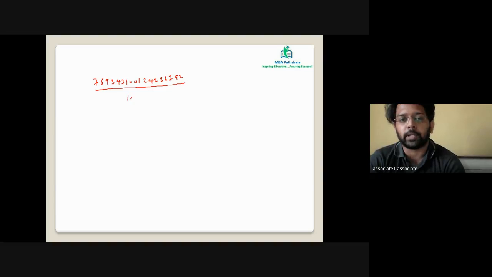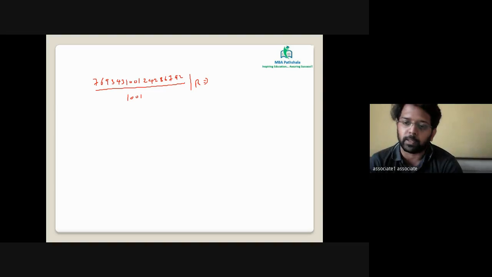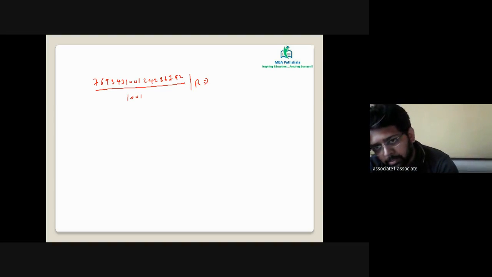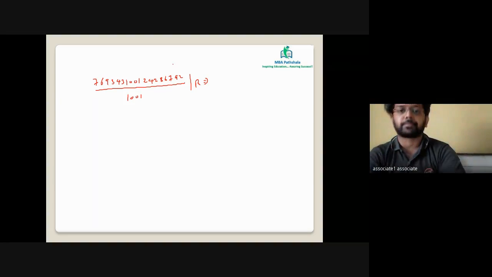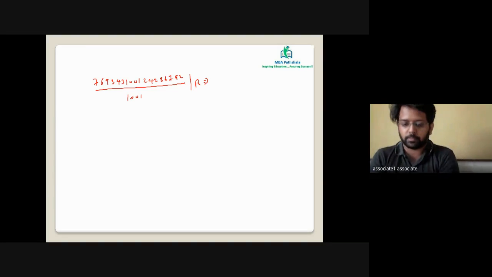Perfect. I'm going to give you again a CAT question. Find the remainder when this number has been divided by 1001. Come on, go on, Hardik, Sandesh, everyone. Tell me the remainder when this value has been divided by 1001.